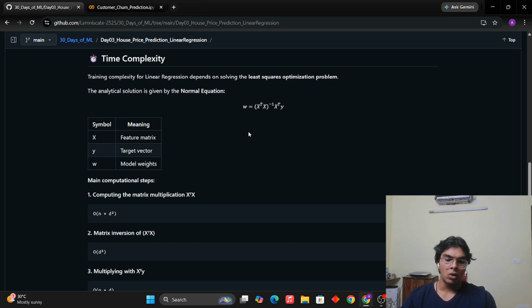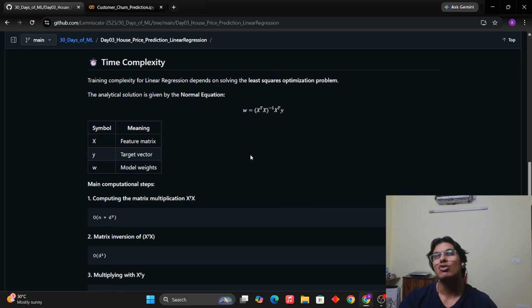Like I said, every machine learning problem focuses on reducing the loss function. Now, what is our loss function? Our loss function is nothing but the least squares optimization. Least squares means we have the mean square error, and we need to minimize that error, which means optimize it. The mean square error formula is the summation of predicted values minus actual values, squared. So we need to optimize that.